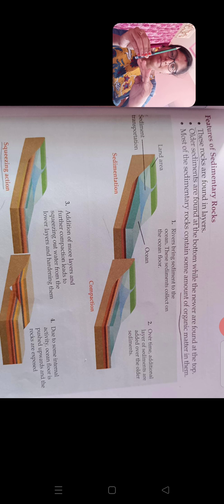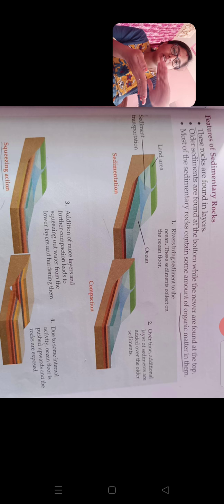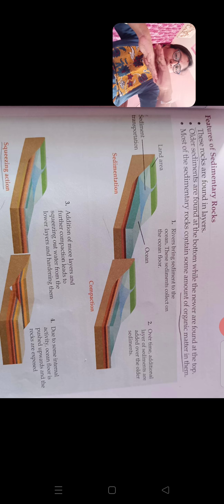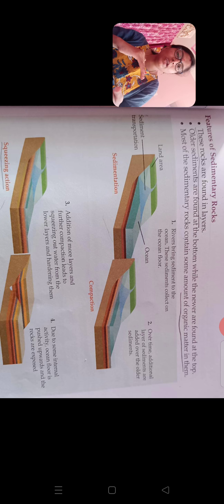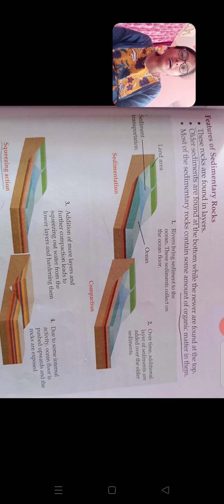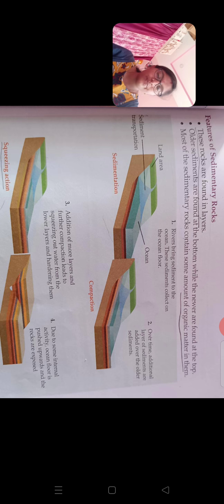The old sediments are placed here. Again the new sediments come and are placed on top of the old ones. Again new sediments come and are placed there. See, if this is the first layer, upon that the second, again the third, fourth, fifth. In this way, the layers are forming one by one in the ocean.